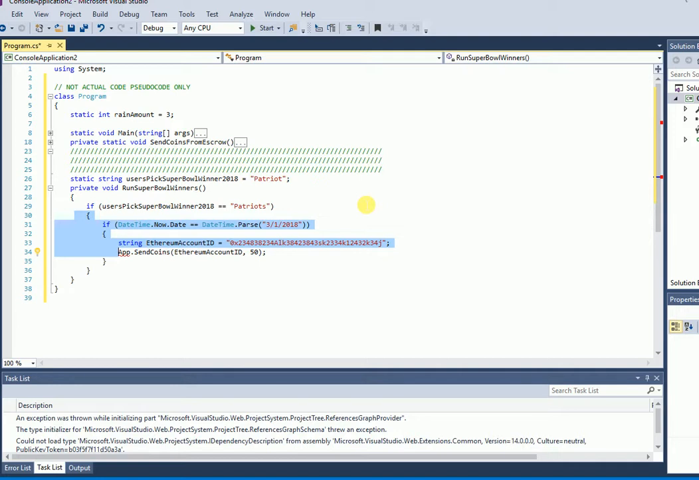How do you get the Super Bowl winner pushed into this code, and what if somebody sends in the wrong winner on purpose and decides to mess with the code? How do you make sure the variables get in here? Those are all questions that I don't know the answers to right now.